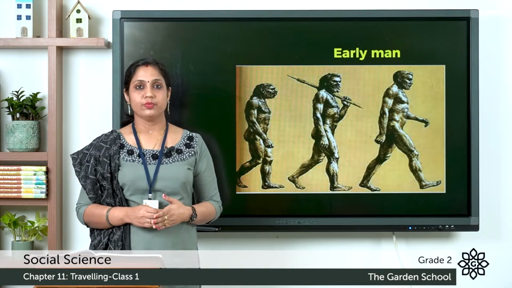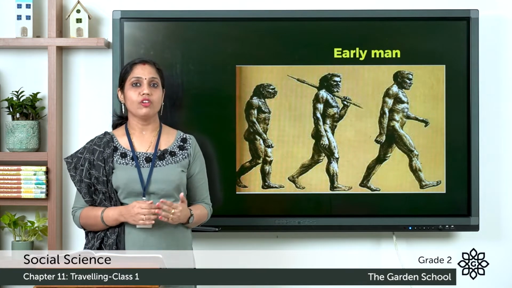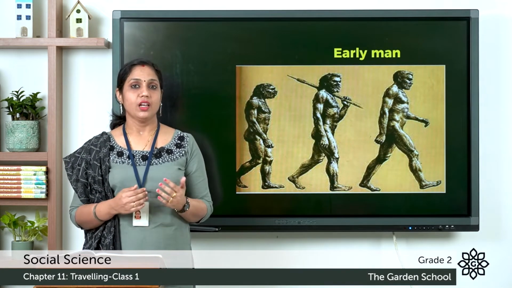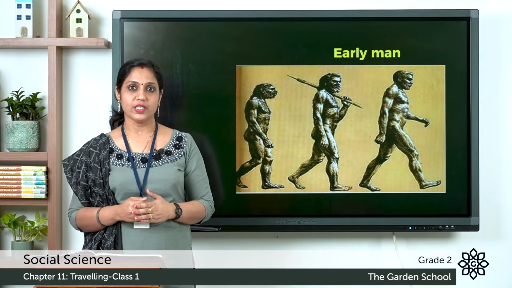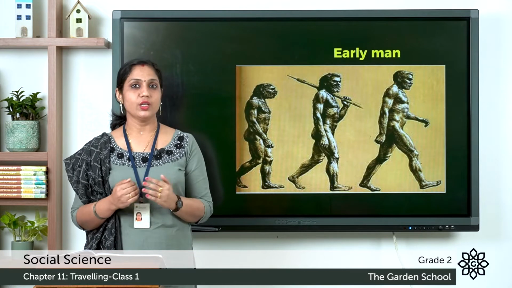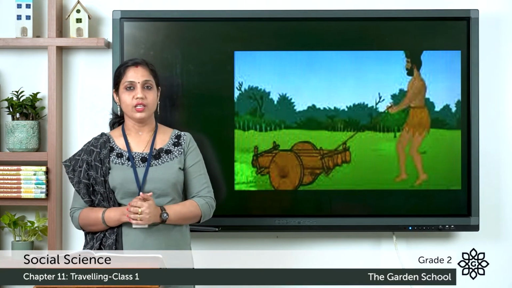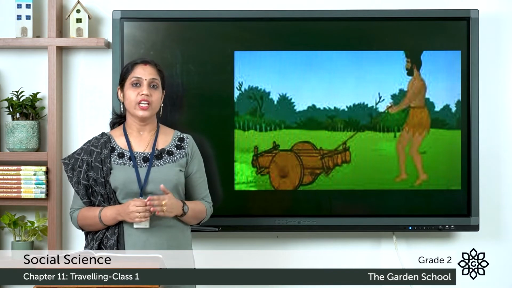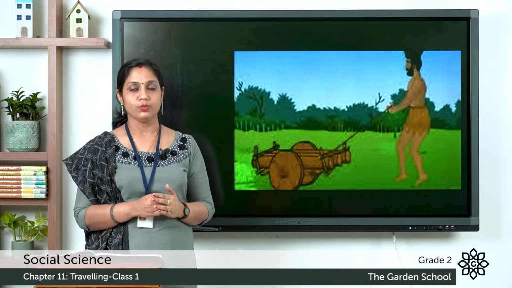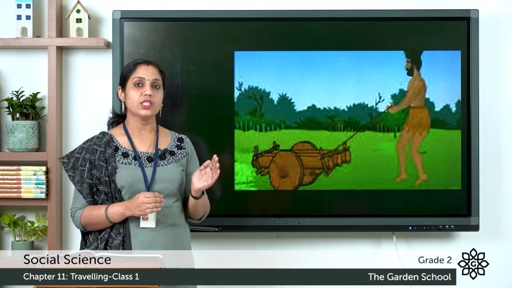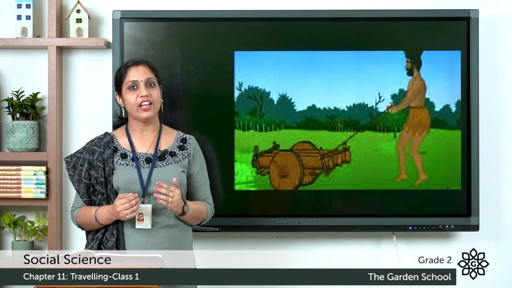In olden days, humans did not have any vehicles and they used to walk from one place to another. Later on, they found out that by cutting wood into circular pieces, they could easily carry goods. So this was the invention of wheel. So what do you mean by invention? Invent means to create new things that were not there before. So likewise, the wheel was invented and it made the life of people easier and faster.